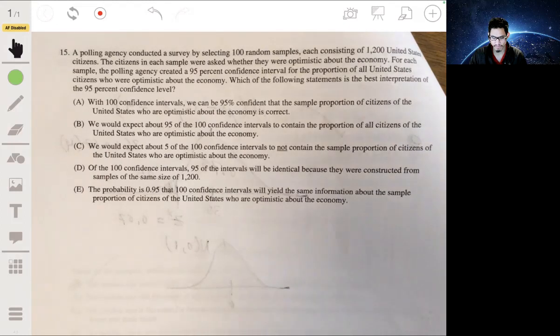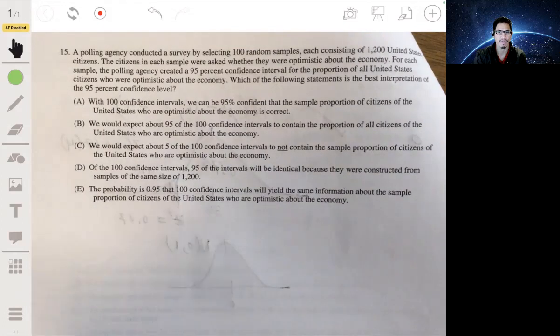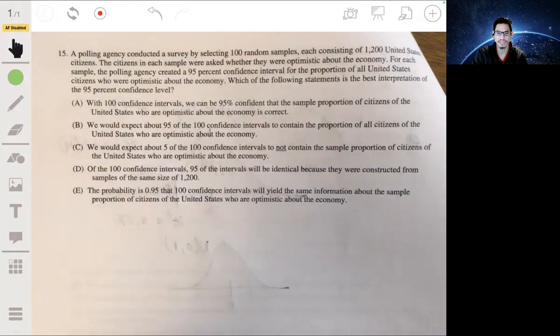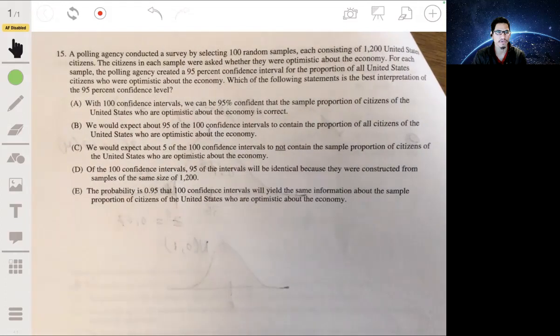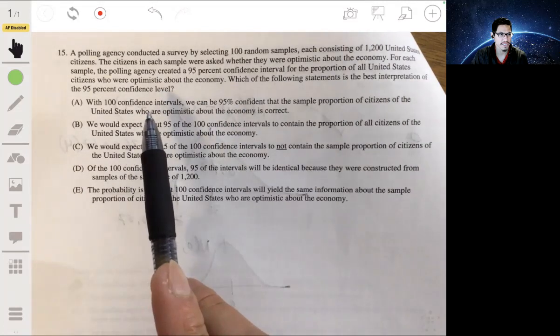Now, mathematically, what does that mean? It means that if we were to generate 100 of these confidence intervals using this method, we would have about 95 of them that would contain the true population parameter. Again, that's what probability is. If you conducted this event multiple times, what proportion of the time would this happen? So let's look at these answers.